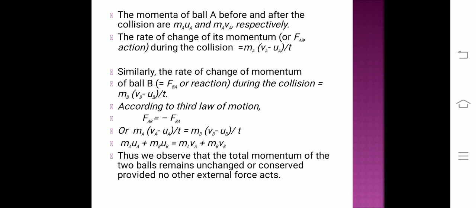So we can write it as MAUA plus MBUB is equal to MAVA plus MBVB. Thus, we observe that the total momentum of the two balls remains unchanged or conserved, provided no other external forces act on it.